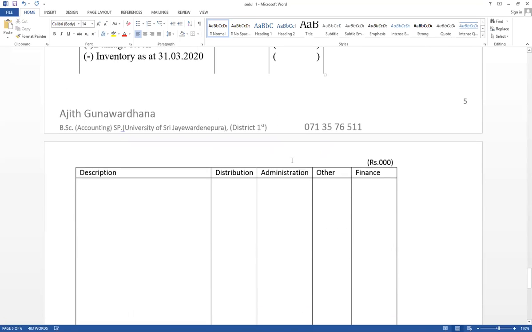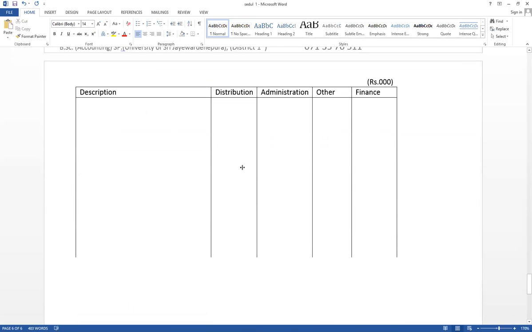And for expenses, you have to prepare separate workings. Distribution expense, administration expense, other expense, finance. All the expenses should be included here. Its total value should be included in the income statement. Therefore, electricity administration, salary administration, advertisement distribution, stock return other, loan interest finance. Like that, description and amount should be included here.